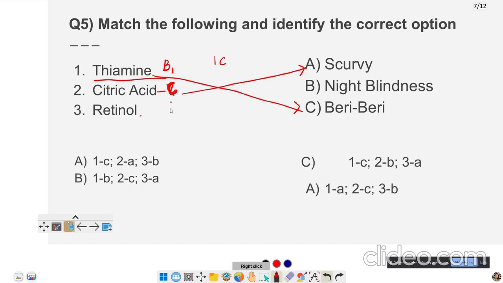Retinol is vitamin A. This causes night blindness, in severe deficiency. These diseases are called deficiency diseases. If you are not taking these vitamins in your diet, they will cause these diseases. So 2A, 2A, 3B, 1C. So the correct answer is A. Let us go to the next question.